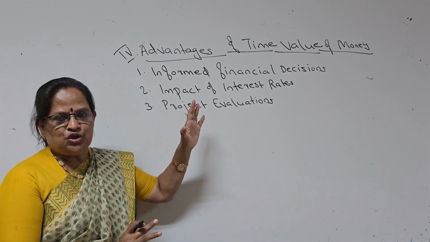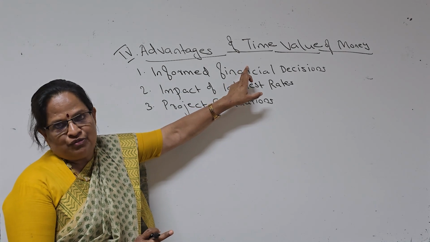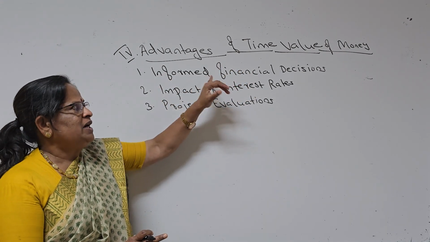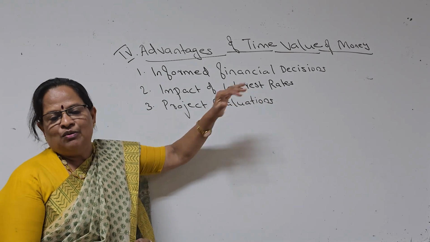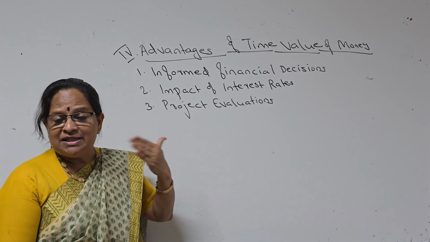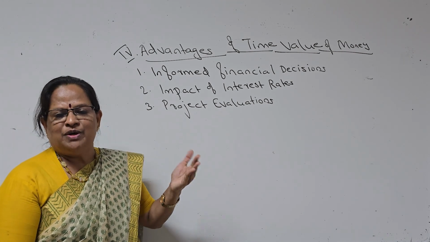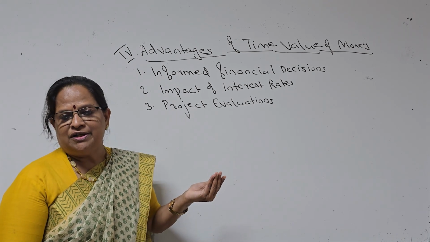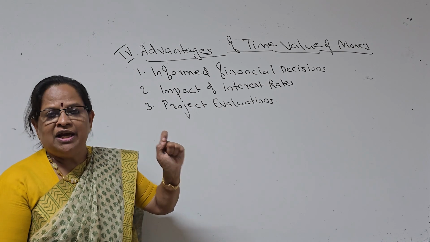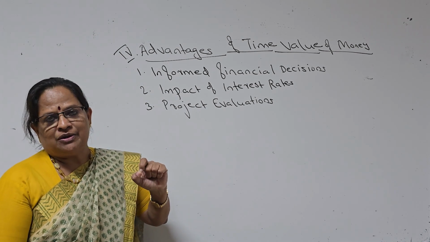Now we will come to the fourth topic what I want to explain in this module. This is advantages of time value of money. Now what are the advantages? We can summarize in 3 points. One is informed financial decisions. What do you mean by informed financial decisions? We are not taking financial decisions just like that. We have proper calculation, proper what is the investment, what is the return, what will be my future returns, what will be the impact of inflation. Everything you are deciding and you are taking an informed decision. Informed decision supported with proper calculation.